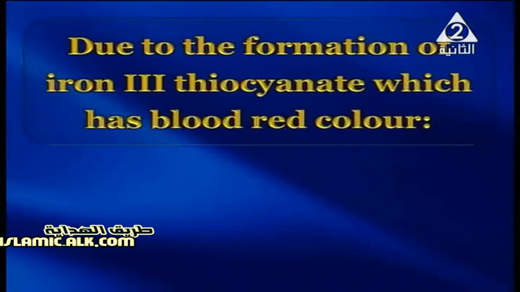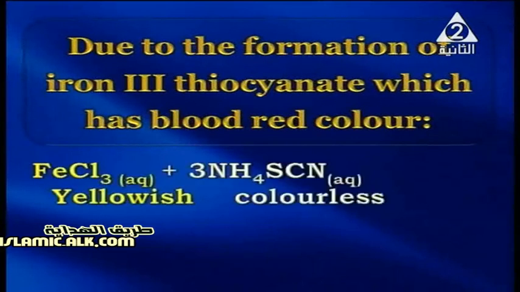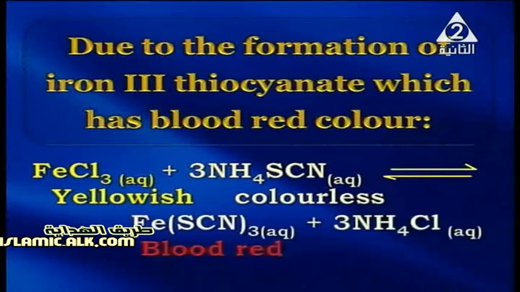The reason is due to the formation of iron 3 thiocyanate, which has blood red color. As shown on the screen, the reaction of iron 3 chloride that has yellowish color with the ammonium thiocyanate, which is colorless, gives iron 3 thiocyanate, which has blood red color, and ammonium chloride solution.